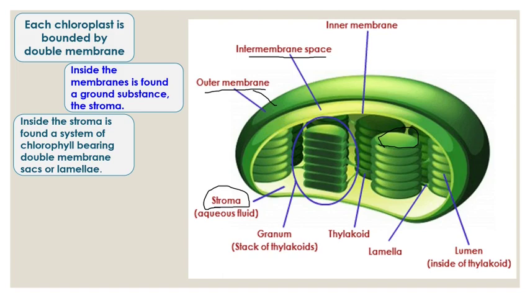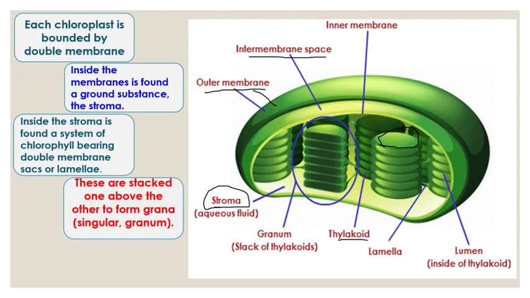Many thylakoids, when they are stacked together, are interconnected by membranes called lamellae. So thylakoids are disc-like structures placed one above the other, and this stack, in singular, is called granum, and in plural it is called grana. So a single disc is a thylakoid. One bunch of thylakoids is called a granum, and inside the chloroplast there are many grana.